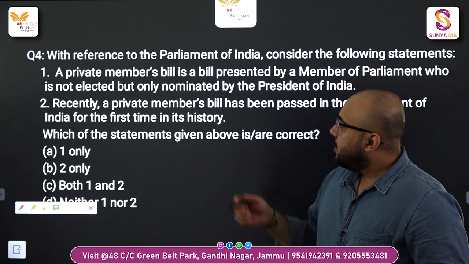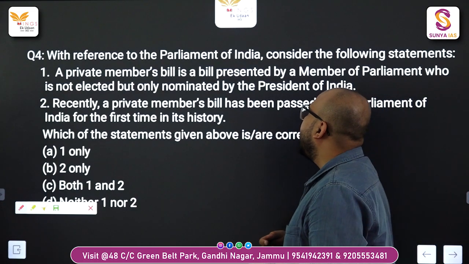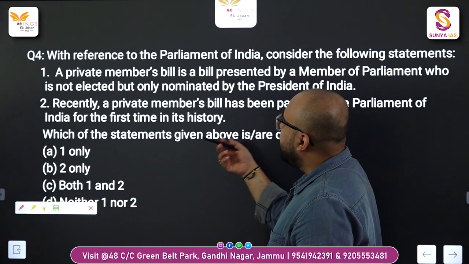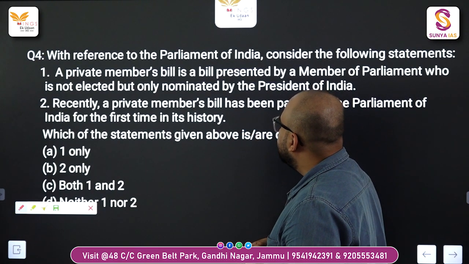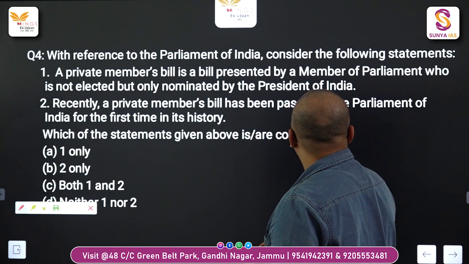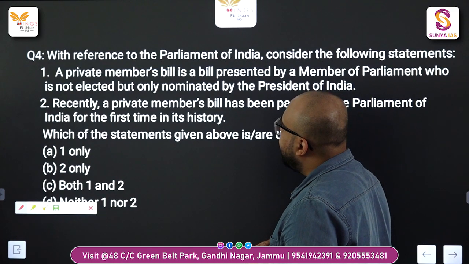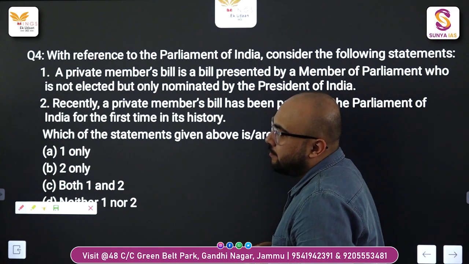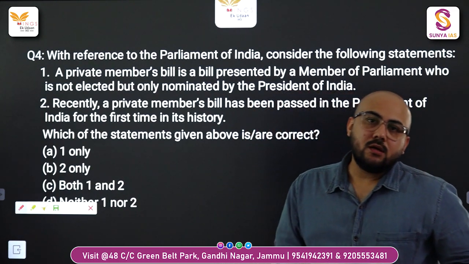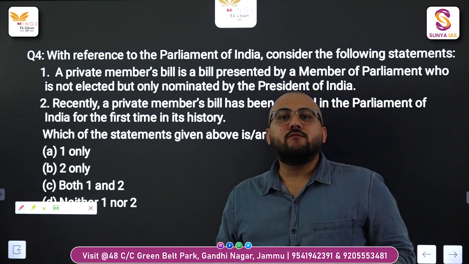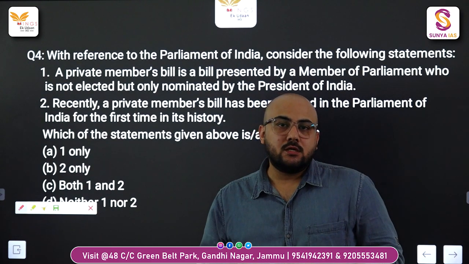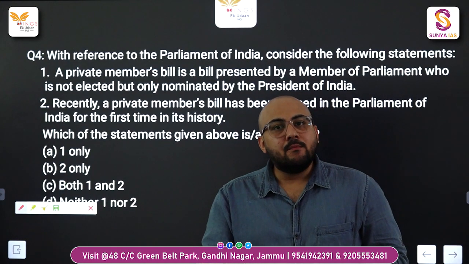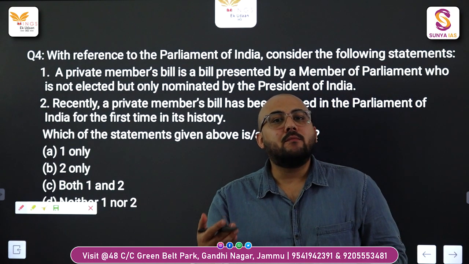Question number 4. With reference to the Parliament of India, consider the following statements. A private member's bill is a bill presented by a member of parliament who is not elected but only nominated by the President of India. Now, what is a private member? A private member is any member of the parliament who is not a minister, and if the bill is being introduced by a private member, it is called a private member bill.